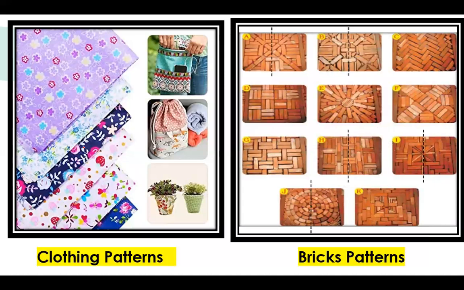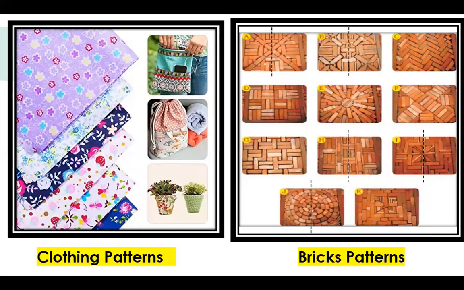Where do we use these patterns? We can see patterns on our clothes and bed sheets. We also see patterns on bricks. Here we have one object, a brick, and with the help of many bricks we have created different patterns.